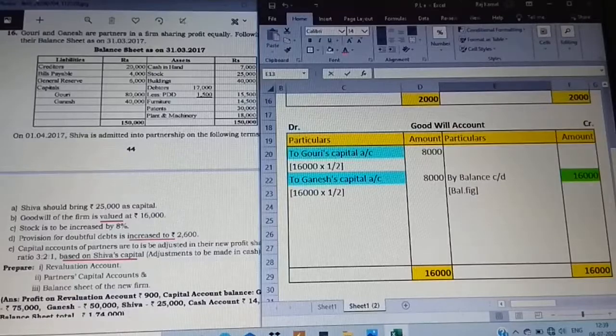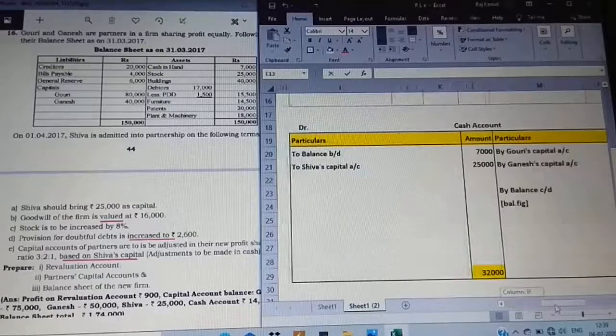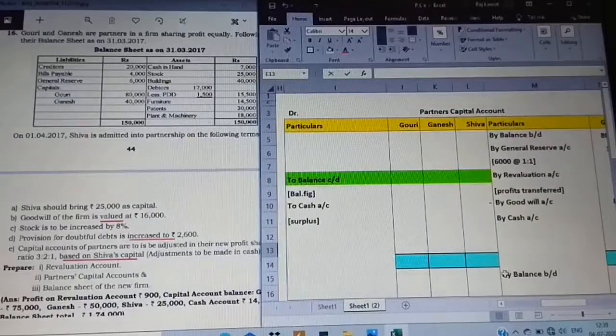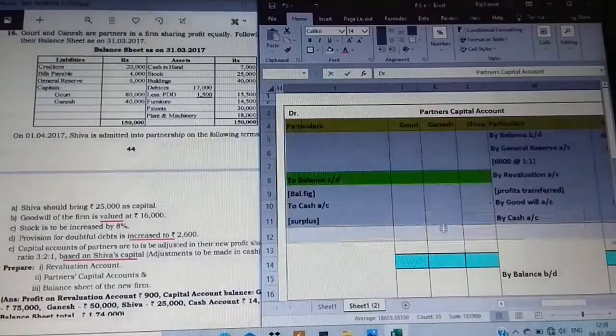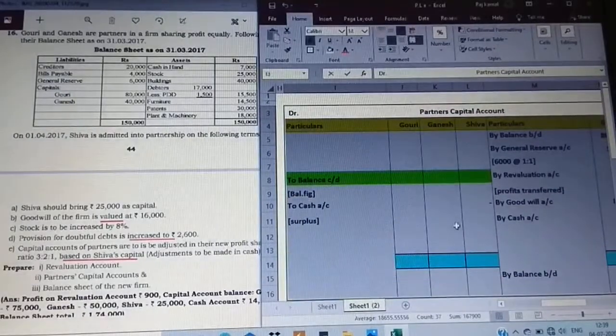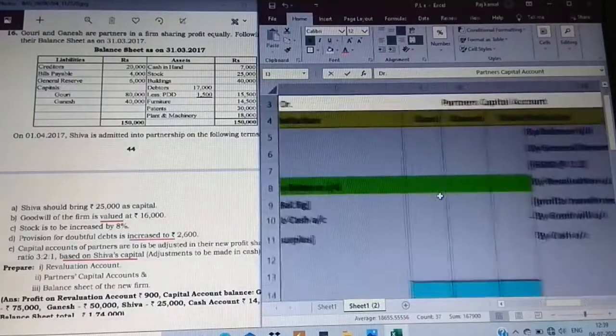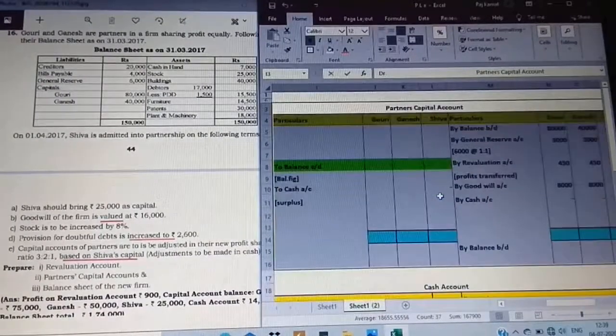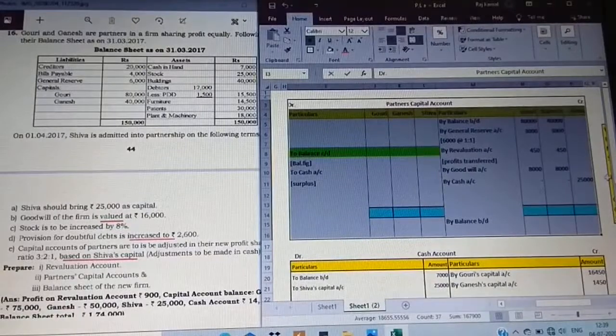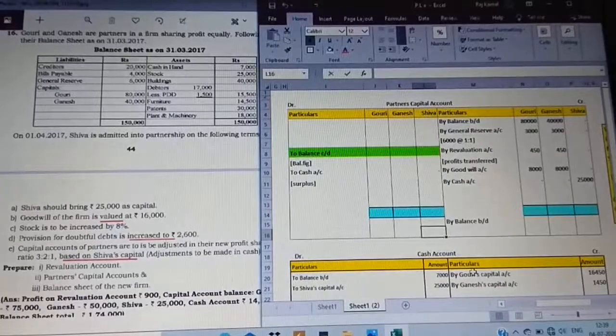Now let us move on to the partners capital account. Just observe.